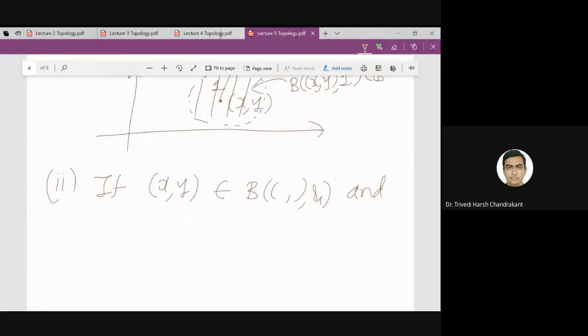So for the second property, we take a disk centered at AB, and suppose XY is also in some other disk, centered at CD.